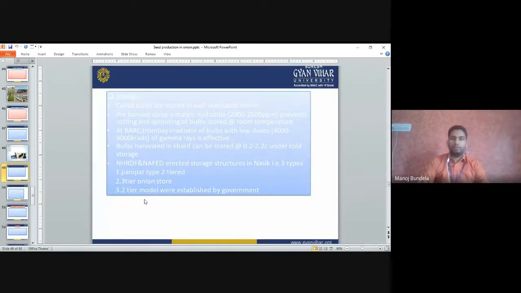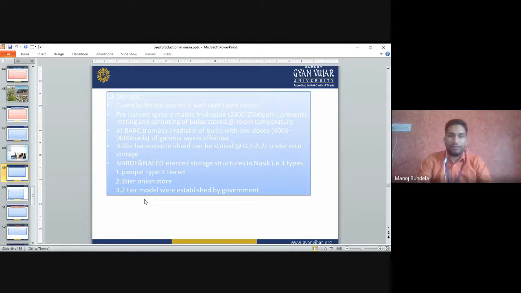Storage: the cured bulbs are stored in a ventilated room. Pre-harvest spray of maleic hydrazide, 2000 to 2500 ppm, prevents rotting and sprouting of bulbs. When we store onion at room temperature, the major problems are rotting and sprouting. So to control sprouting, we spray maleic hydrazide at 2000 to 2500 ppm. It will control the sprouting and rotting of the onion. Bulbs harvested in the Kharif crop can be stored at 0.2 to 2.2 degrees centigrade under cold storage condition.